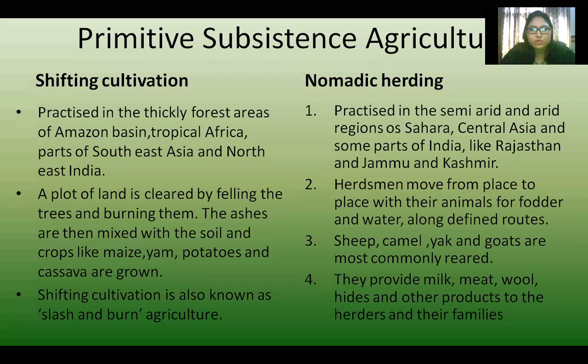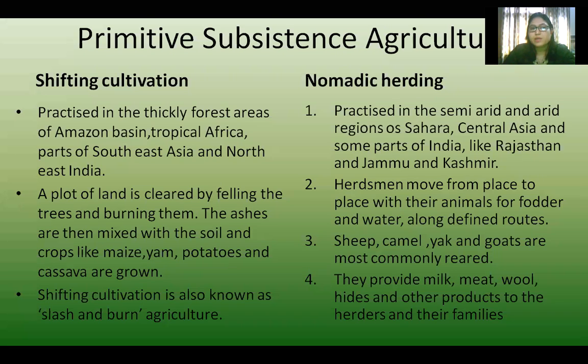So yes, Ravnoor has rightly said that what is done here, a plot of land is cleared. A small area is selected, and when they select that land, first they check the soil, whether it is suitable for the crop which they want to grow there. So a plot of land is cleared by felling the trees. All the trees and plants there are cut down and they burn them.